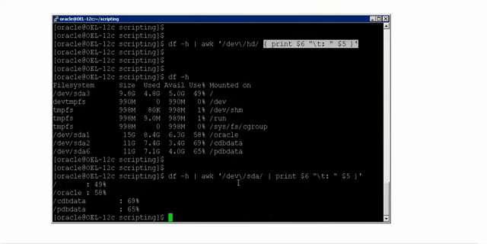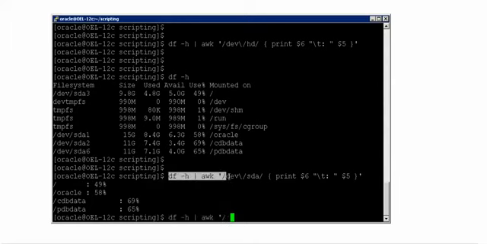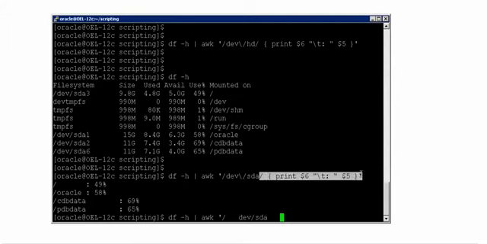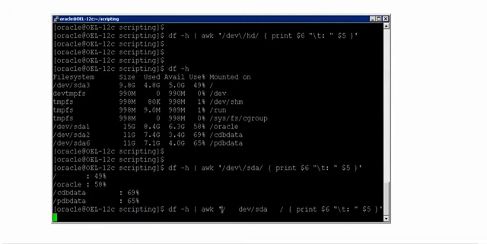Now if you see, it has found, where is it? / with 49% full. It has found /dev/sda3. So I am telling awk to only search like this. So see here, to explain you differently, search for this. This in turn means this to awk. I'm telling you it doesn't actually work this way, but I'm trying to split it so that you understand it better. So that means I'm telling awk, whenever I start with /, it will think that whatever I write after this /, it has to search for that pattern. So it will be searching for dev/sda.